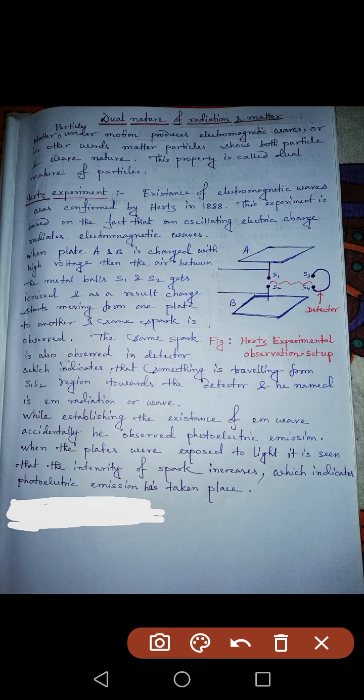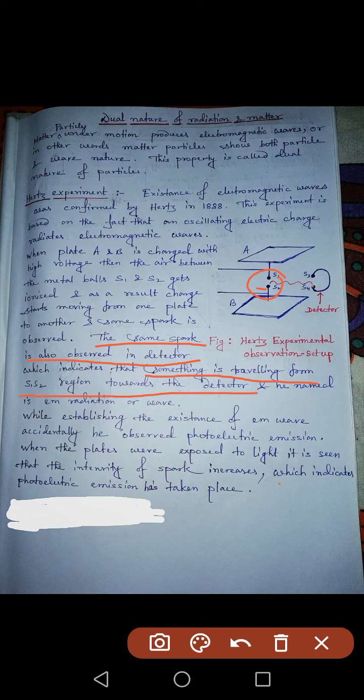So what he concluded was that the same spark is also observed in the detector, which indicates that something is traveling from the S1, S2 region towards the detector, carrying the spark.